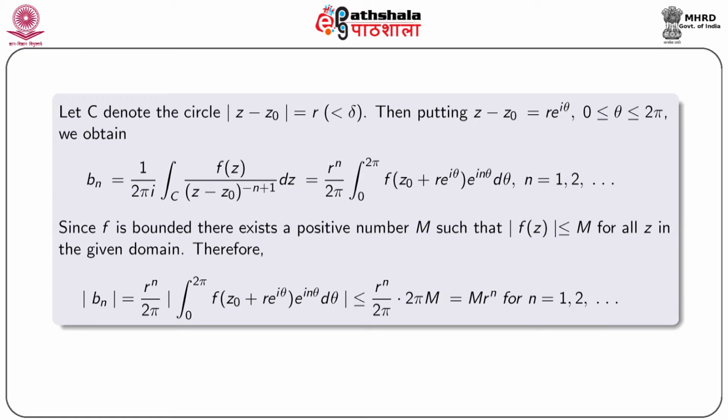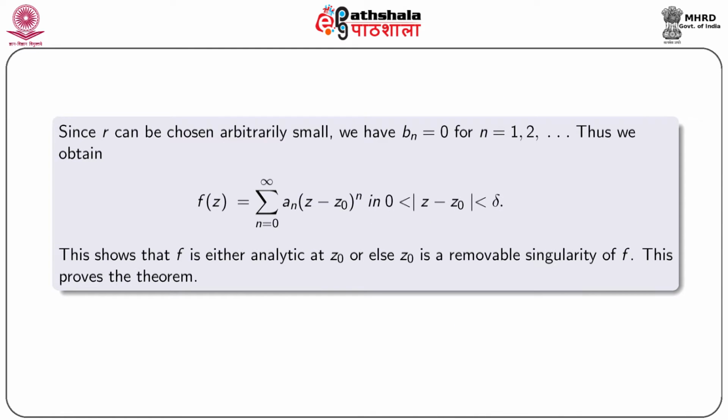Therefore, we obtain mod b_n is equal to r^n by 2π modulus integral from 0 to 2π f(z0 plus r e^(iθ)) into e^(inθ) dθ, which is less or equal to M r^n for n equal to 1, 2, etc. Since r can be chosen arbitrarily small, we obtain b_n equal to 0 for n equal to 1, 2, etc.